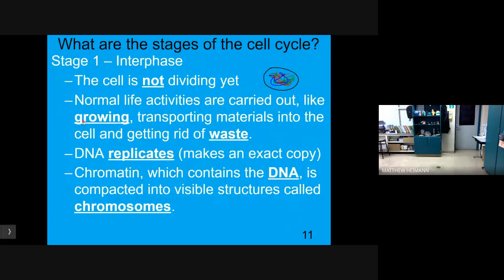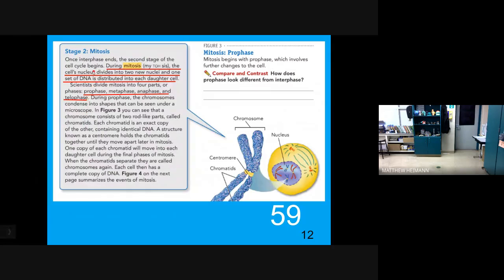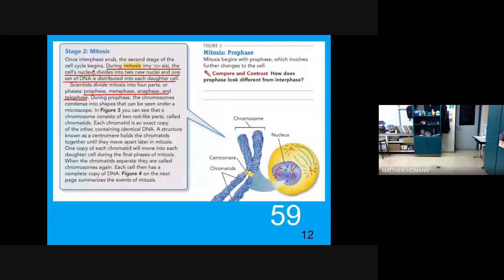So that was interphase. Stage 2 is mitosis. So what I want you guys to do is either by yourself or with a partner, read the paragraphs, and fill in the blanks on your documents for stage 2 and stage 3. Do you guys think that would be something you could do?